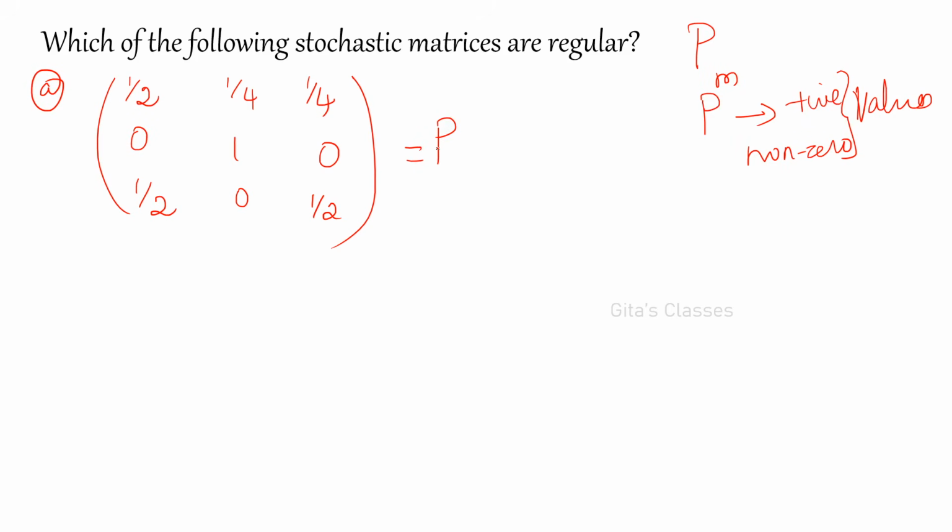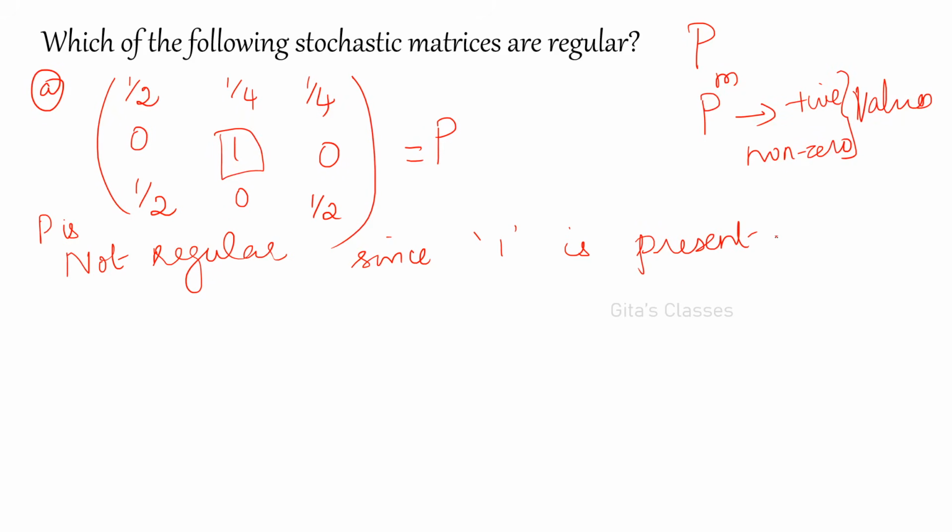Now, what you have to do is find P squared, P cube, etc. Before that, we have one condition. If you have 1 in the principal diagonal, it is not regular. That is another condition. Okay. So directly you can write P is not regular, since 1 is present in the principal diagonal. Therefore, it is not regular.